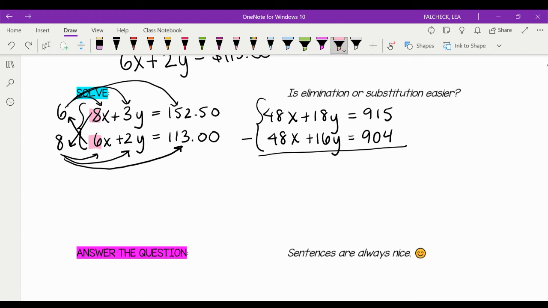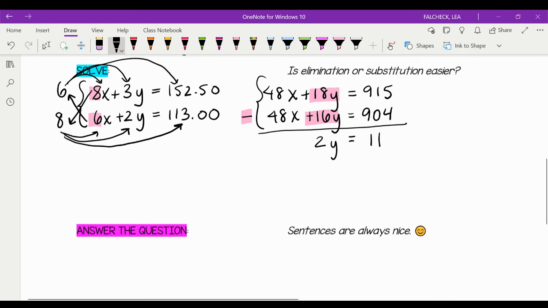Now I do 18y minus 16y. I put the minus outside the brackets just to remind you that you're subtracting each piece, right? So I have 18 minus 16, that's going to give me 2y. And then I have 915 minus 904, that's going to give me, let me do it in my head, 11. Okay, so now I have 2y equals 11.